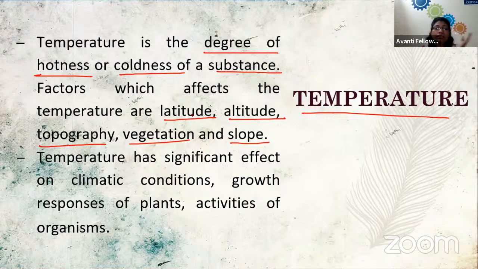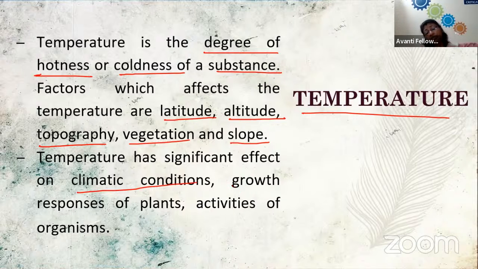The latitude, that is the imaginary line, changes as we move from one geographical region to another. Altitude is the height from the sea level. Then topography, conditions, and vegetation, the plants along with the fauna which is present there. If the vegetation is dense, the temperature will be moderate or low. But if there is less vegetation, then the temperature is definitely high, just like in a desert. The temperature has a significant effect on climatic conditions.